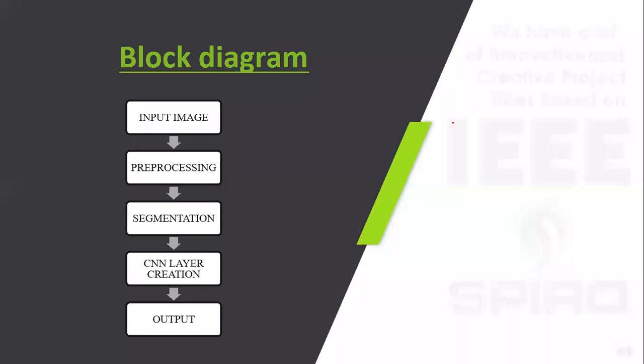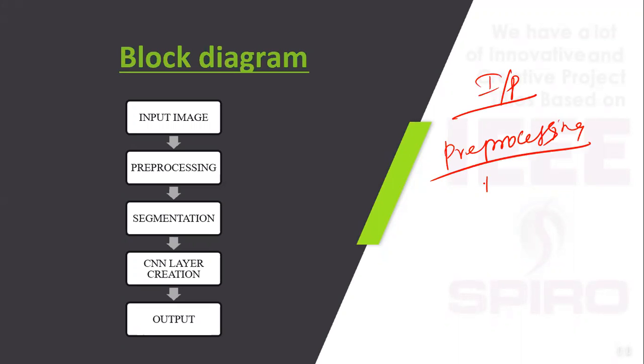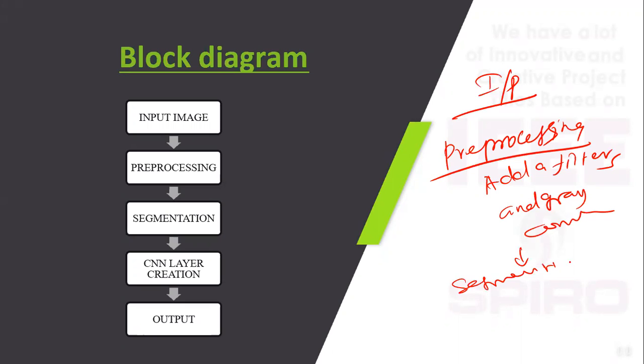This is the block diagram. First, take an input image. Second is pre-processing. Pre-processing is done by adding filters and gray conversion. Next is texture segmentation to detect the tumor part, and finally we create the CNN layers, and with the CNN layers we detect the output.